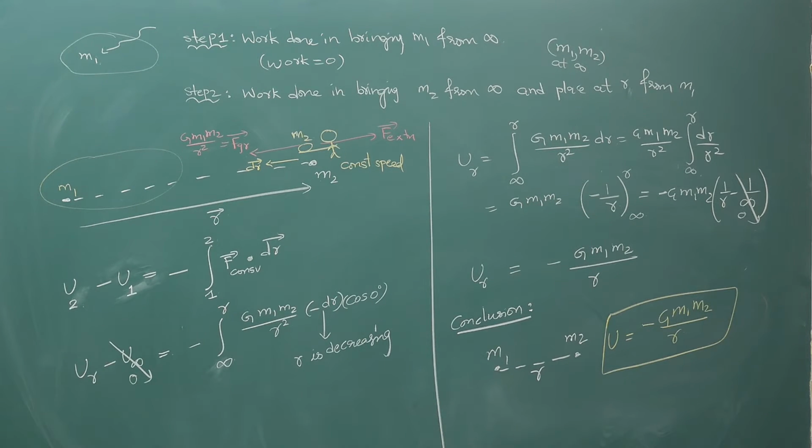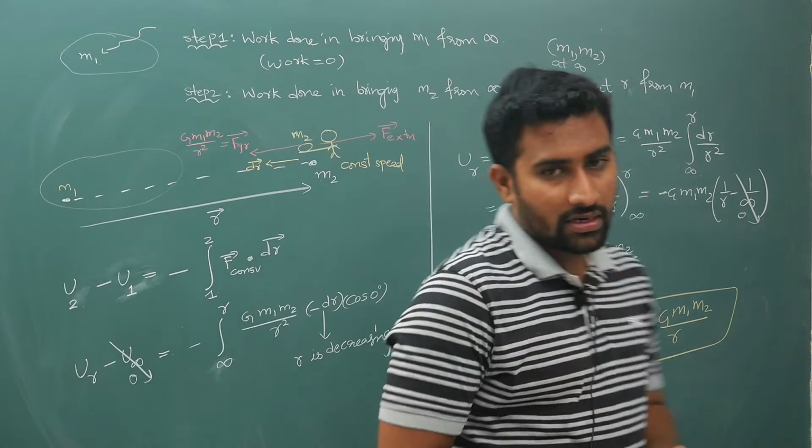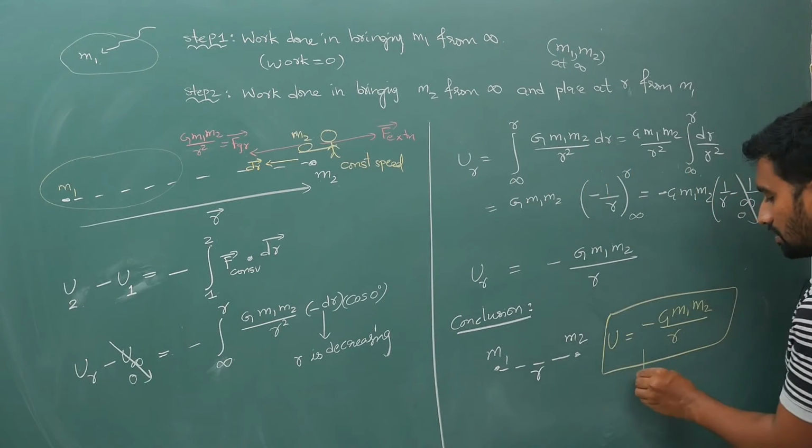Hope you have understood everything. That is your work done in forming this configuration. So this is also your work done in forming the configuration.